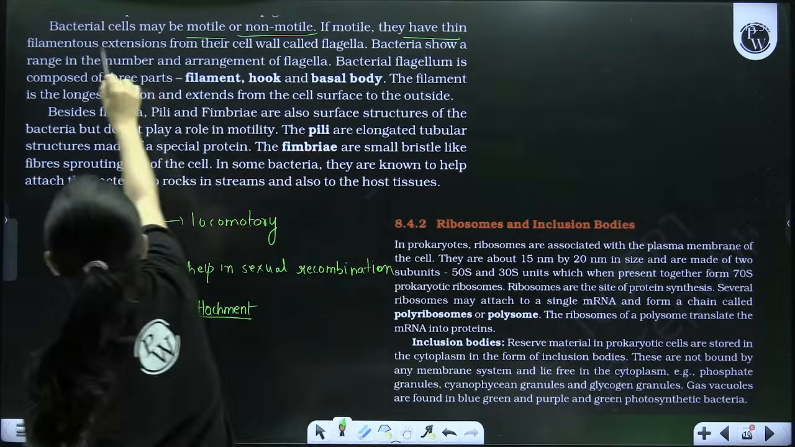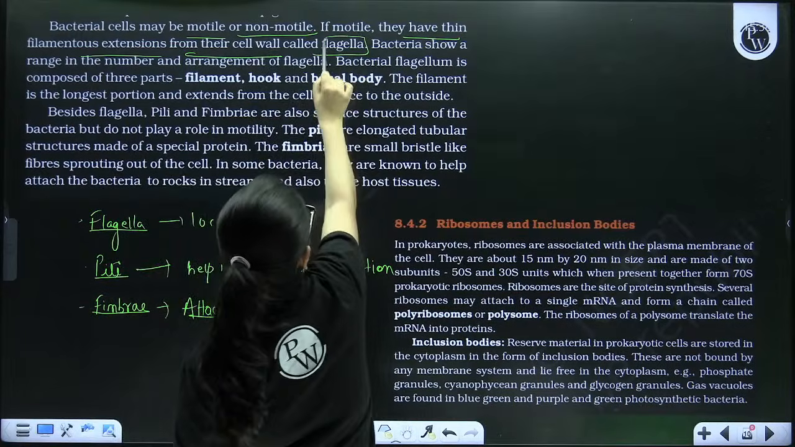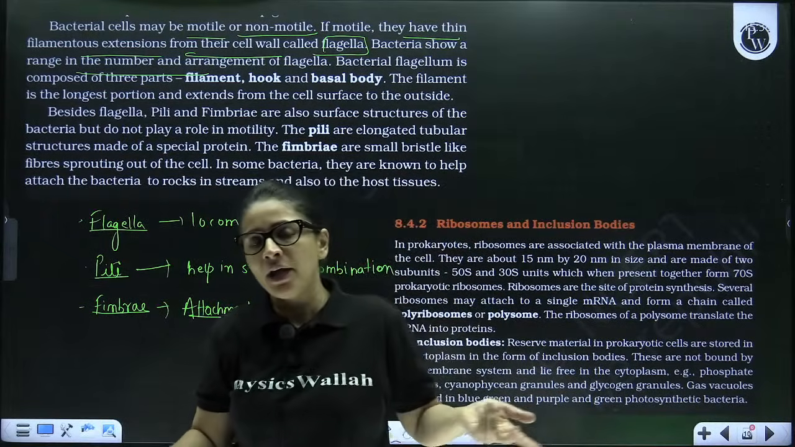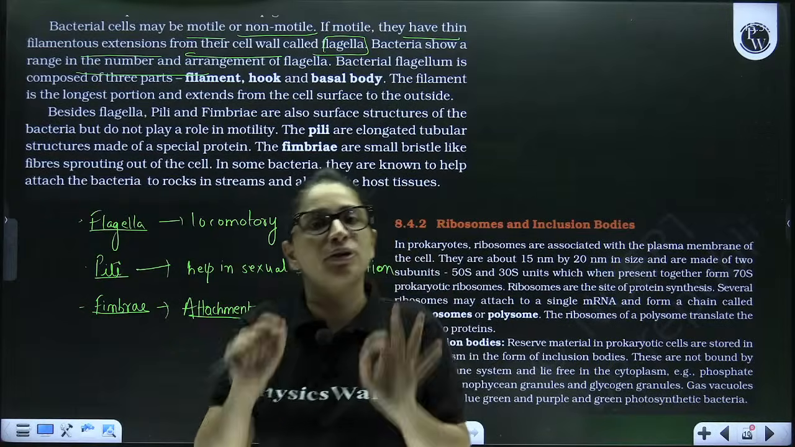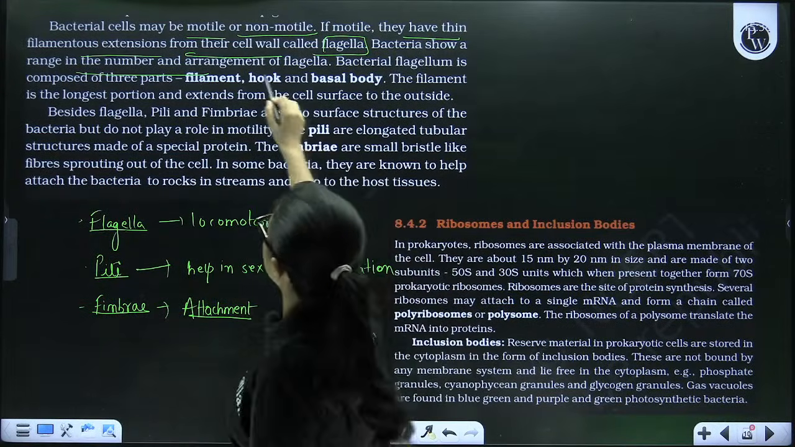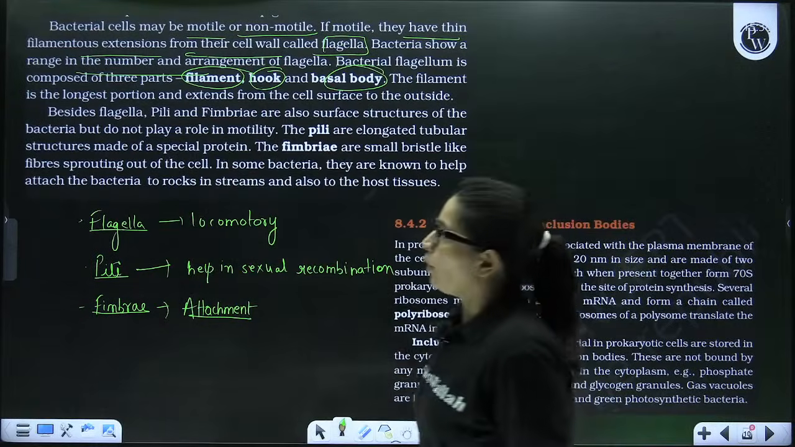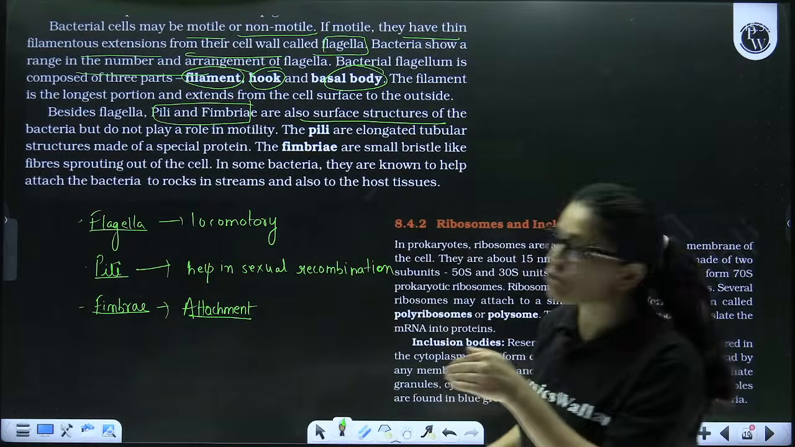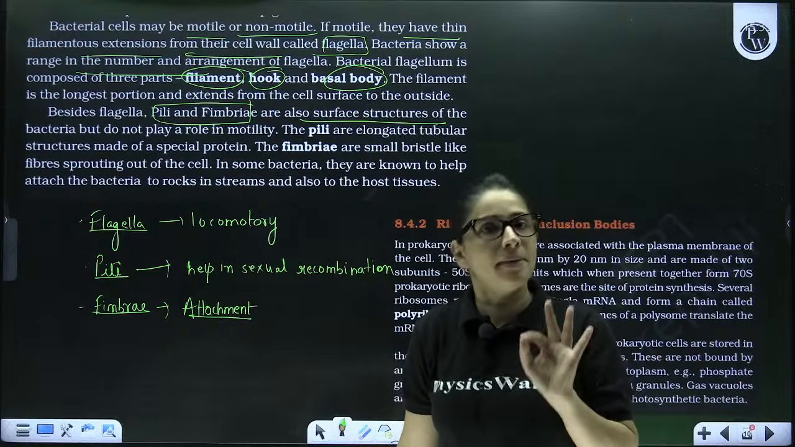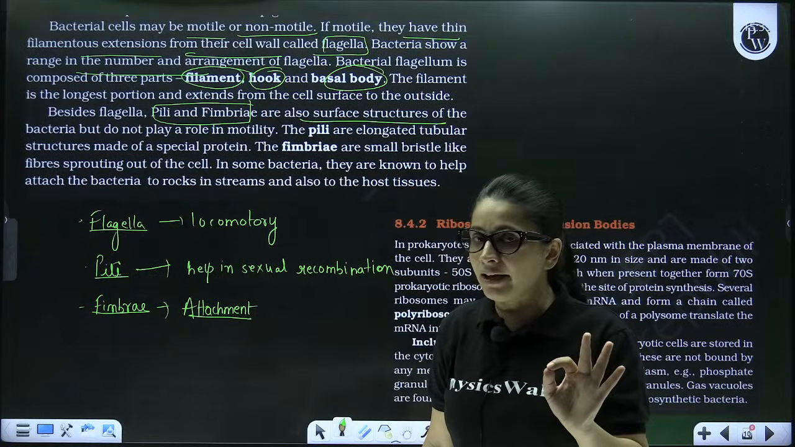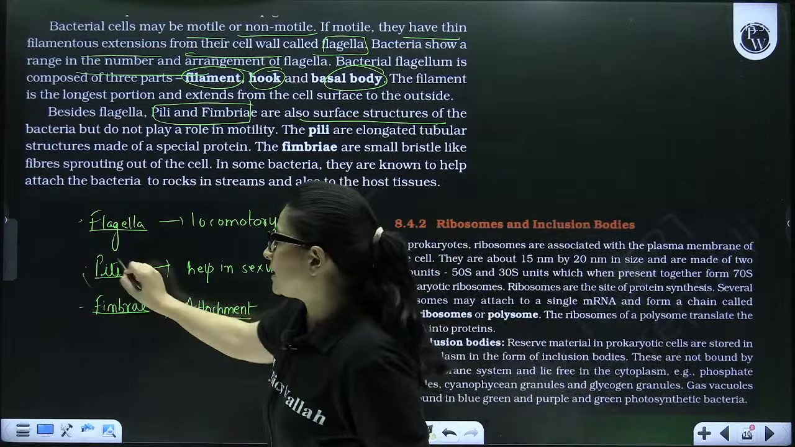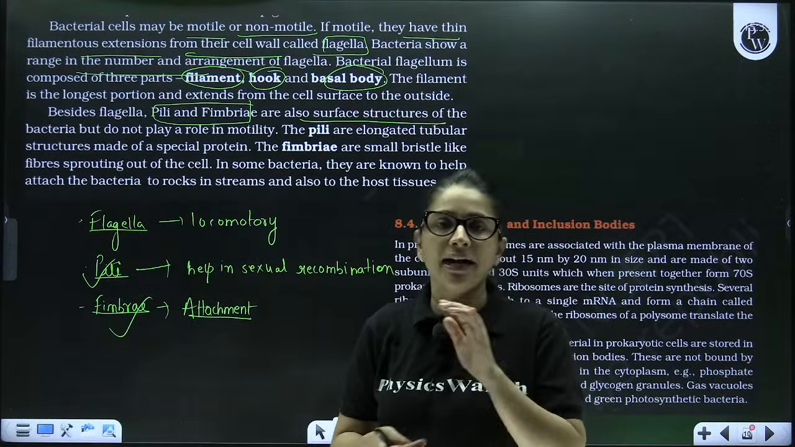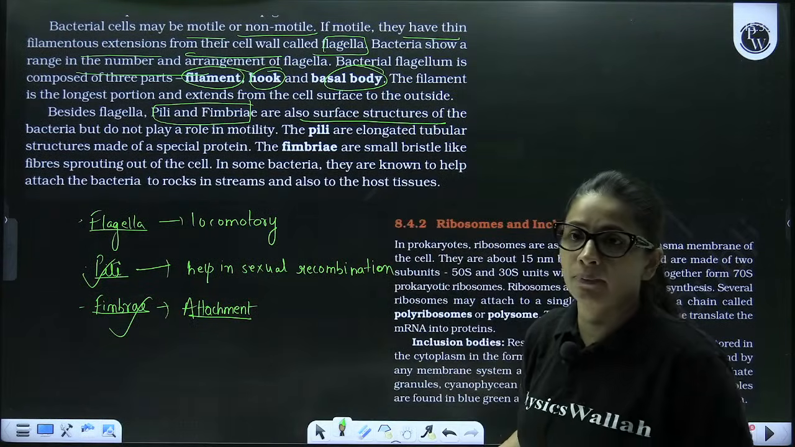Now they have thin filamentous extensions from the wall called flagella. Bacteria show arrangement. Now bacteria can have 1 flagellum or it can have many flagella. Typically, the structure of a flagellum consists of 3 parts, that is filament, hook and basal body. Apart from flagella, as I told you, pili and fimbriae are also the surface structures that are extended from the plasma membrane. They do not have any role in motility, but you can see what are their actual roles. Pili help in the exchange of genetic material and fimbriae help in the attachment of the bacteria to the substratum. Yes, correct Siddhi.